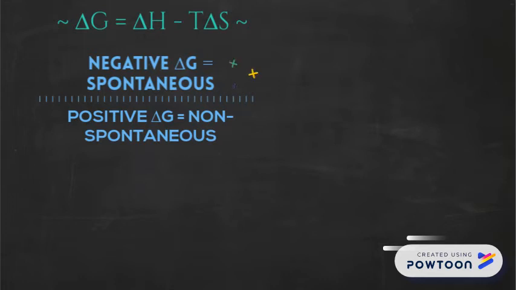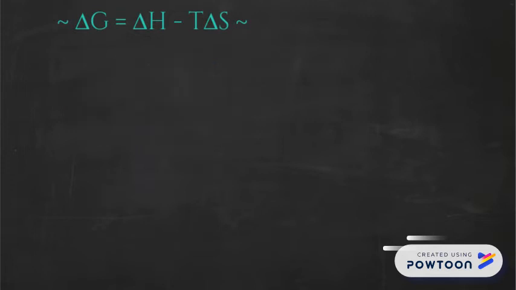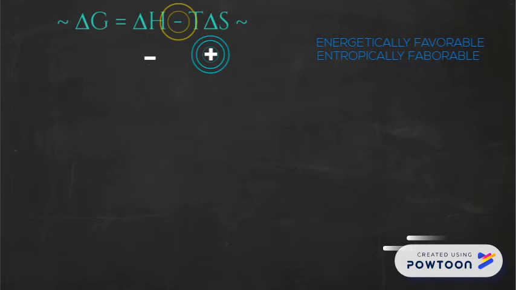So, we can use this equation to see how a spontaneous process can be either enthalpically or entropically favorable. For example, if delta H is negative, which means exothermic and energetically favorable, and delta S is positive, which means an increase in entropy, which is favorable, a negative minus a positive will always be negative, or spontaneous.